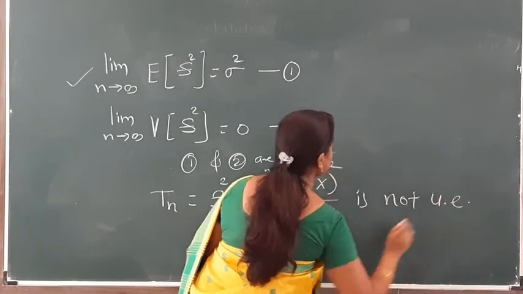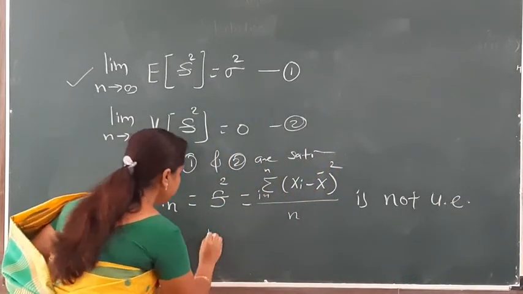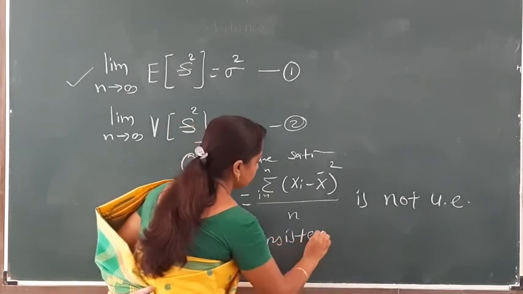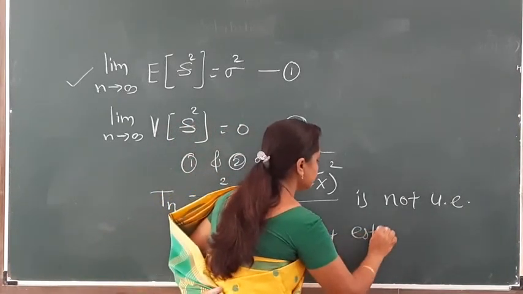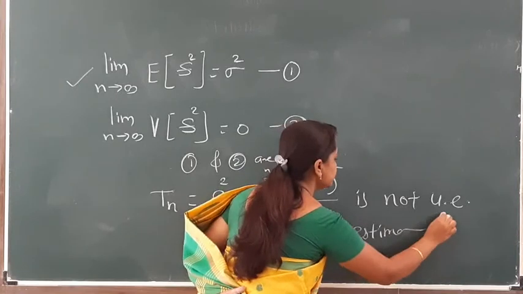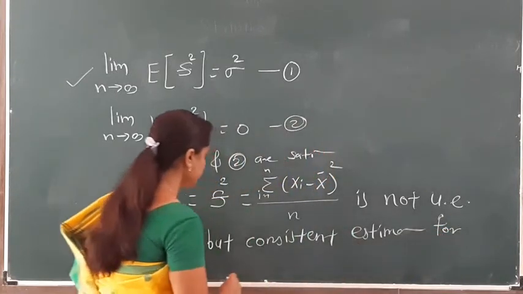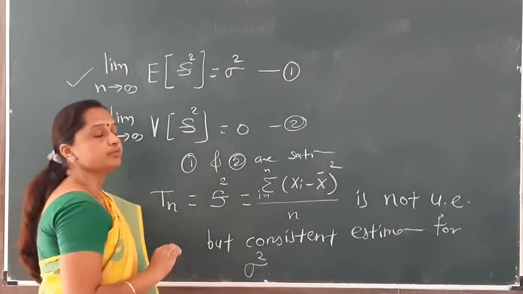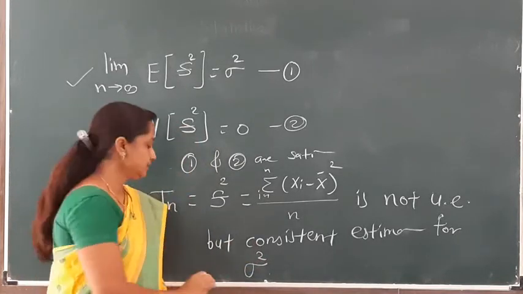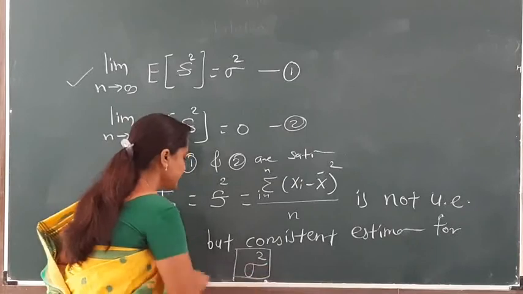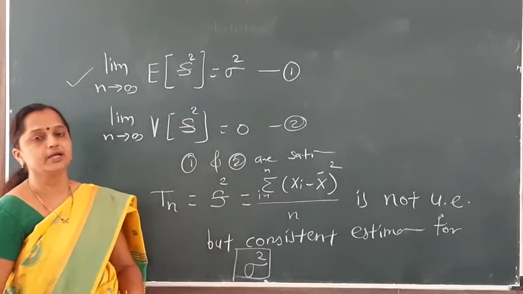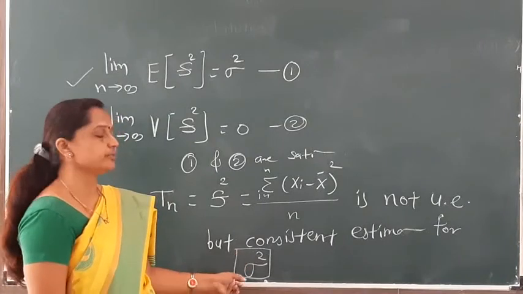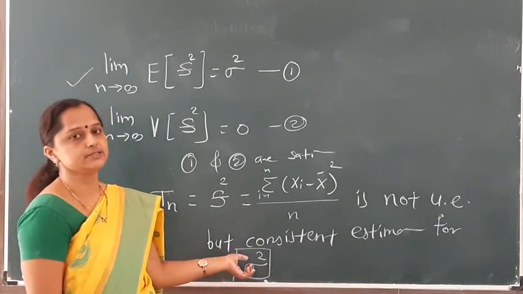This result we have already proved. It is not unbiased but a consistent estimator. Okay, consistent estimator for whom? For population variance sigma square, not population mean mu. This one is, remember, that sample variance is not unbiased but it is a consistent estimator for population variance sigma square.